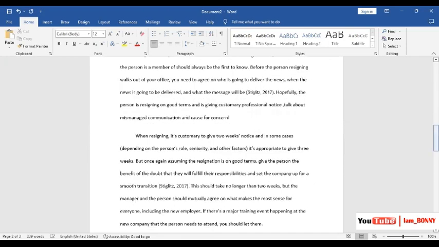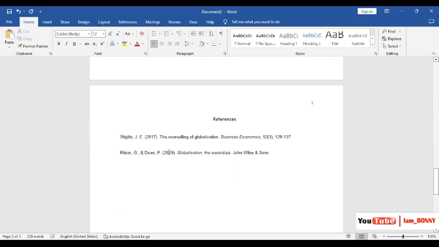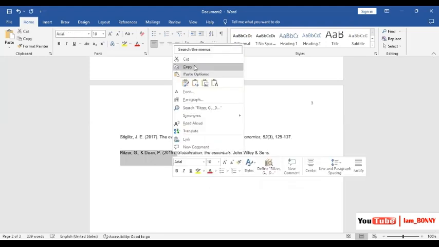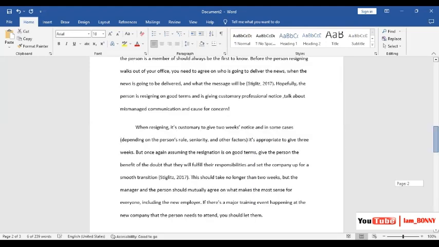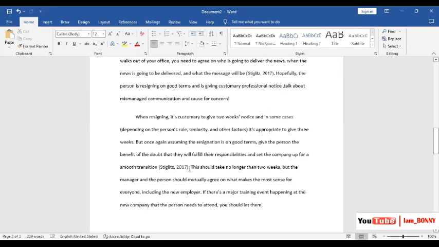The second one, let's take the second source. This one, copy, and then go and paste it in the next paragraph. So we'll paste it somewhere here. Remember, what we are doing here is an example, but it's practical. You will apply it in your workings. So that's basically it.